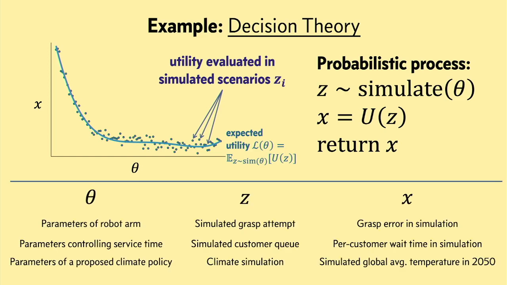For example, in robotics, theta might be the parameters of an algorithm controlling a robot's arm. And our program might be simulating grasp attempts in a stochastic environment. And on each run, we're going to measure the grasp error, and we're interested in finding the theta that minimizes the expected error across all simulations.